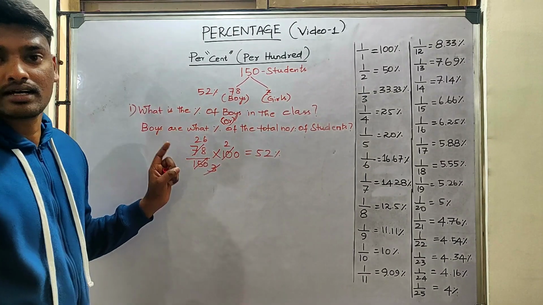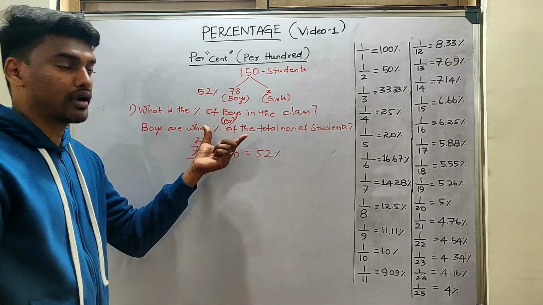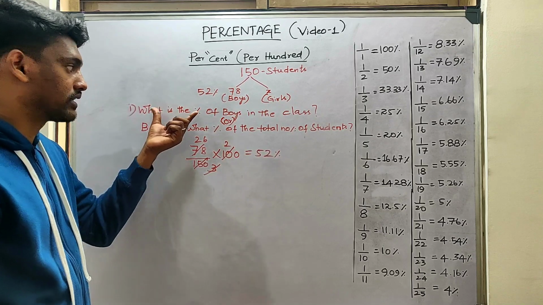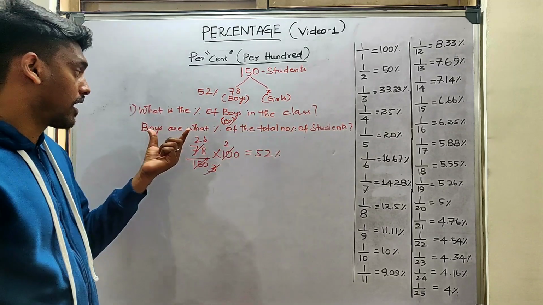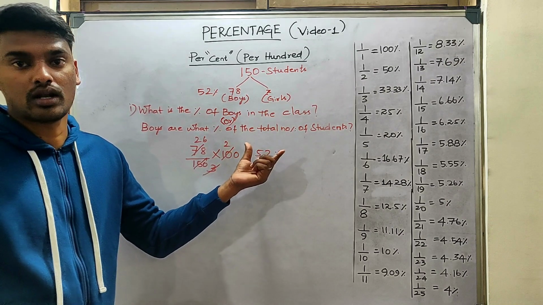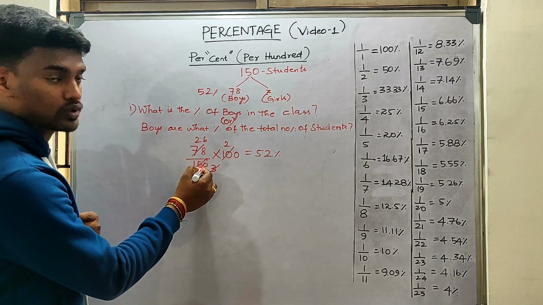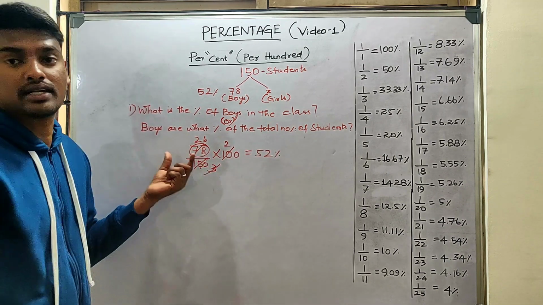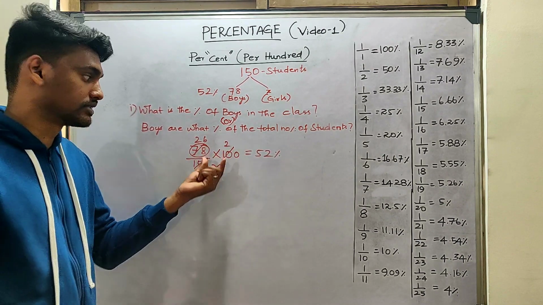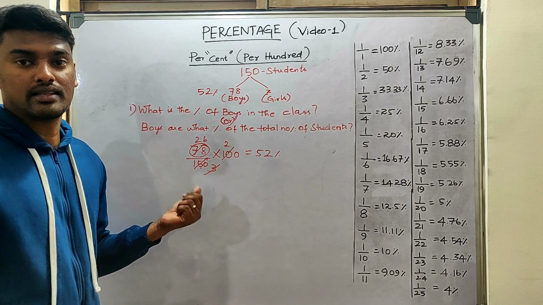So just listen to this carefully. If you are a beginner, you have to understand the meaning of these questions. What is the percentage of boys in the class, and boys are what percentage of the total number of students? So, total number of students, and out of this total number of students, boys are what percentage of this total number of students? This is the way you have to write the steps.